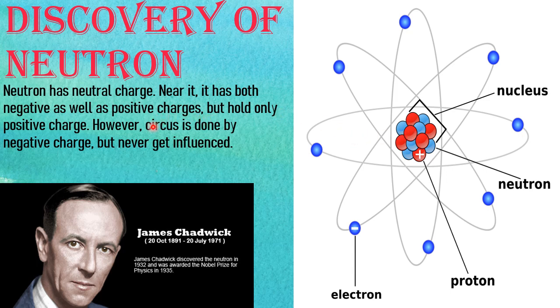So be positive, be like a neutron, be neutral in your thought, and be with positive thinking, be with proton. Whether someone wants to influence you with negative thought, kindly don't be influenced, because neutron never gets influenced. In the same way, you also should not be influenced by the negative thoughts. Be positive. That is the idea of this statement.